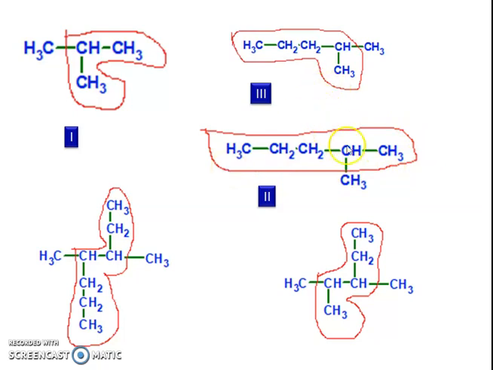In the third structure, the continuous longest chain is selected in this fashion, not in that fashion.